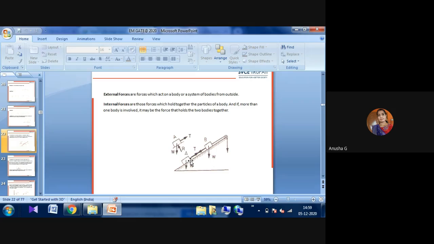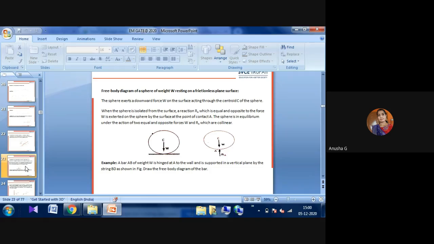External forces are the forces from outside that we apply, and also those due to nature, like wind force. Internal forces are the forces which hold together the particles of a body, and if more than one body is involved, it may be the force that holds the two bodies together. That will be the internal forces that you have to observe here. That is one of the methods.